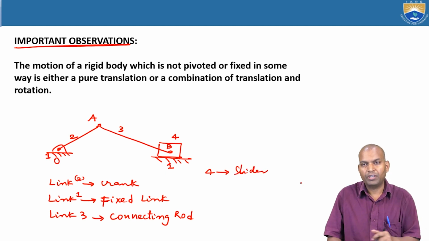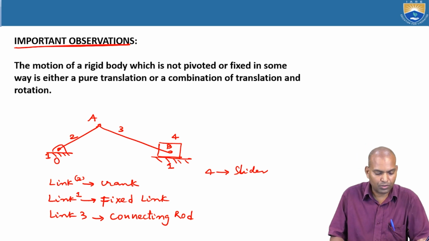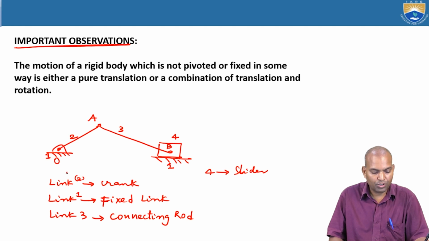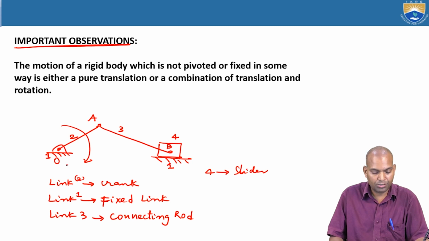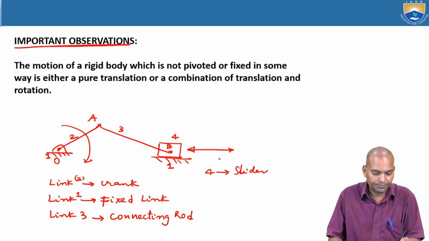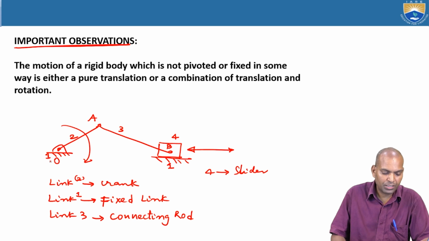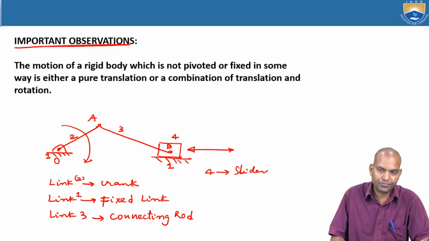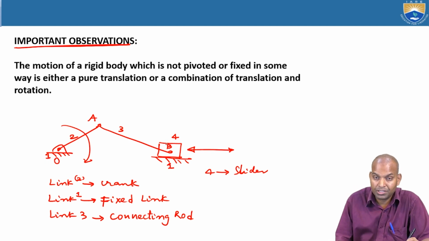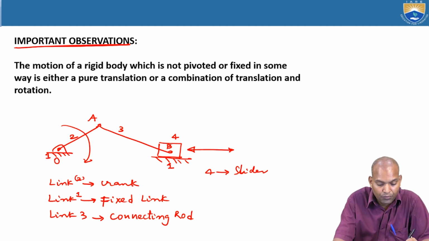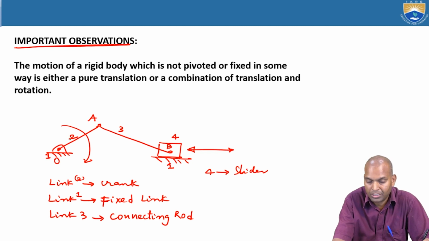Now, what are the motions of link 1, link 2, link 3, and link 4? By observing, the crank link 2 is always in rotary motion. This mechanism converts rotary motion into reciprocatory motion. Link 1 is fixed, so its motion is 0. The motion of link 2 is rotary, and the motion of link 4 is translatory.